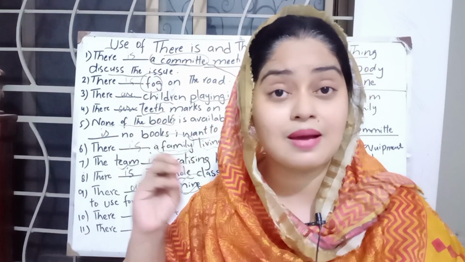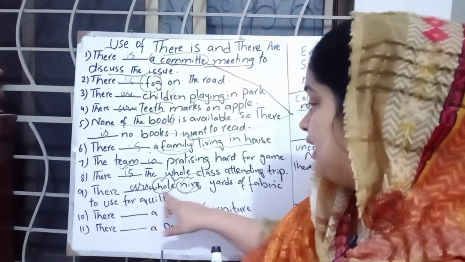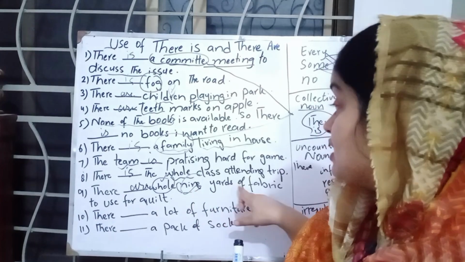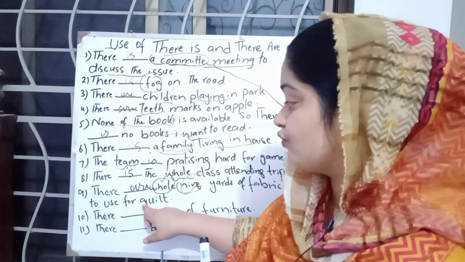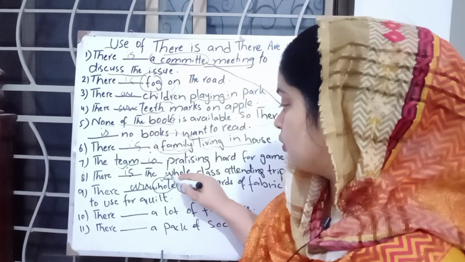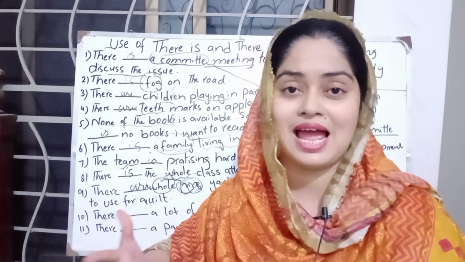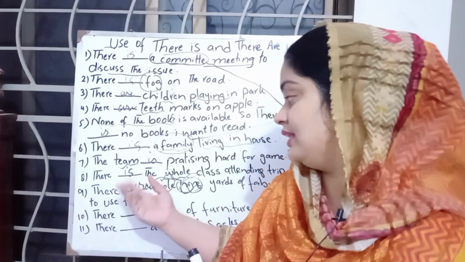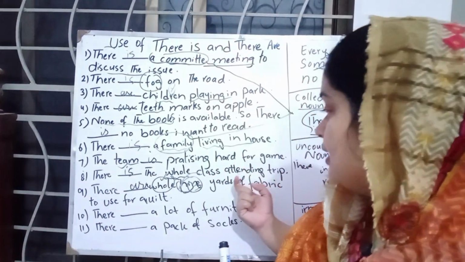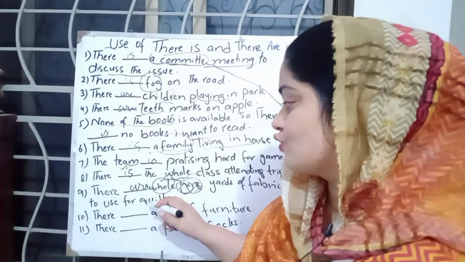But if there are some numbers, for example, there whole 9 yards of fabric to use for quilt. Now after whole there are some numbers like 9. So we have to place it as a plural form. There are whole 9 yards of fabric to use for quilt.